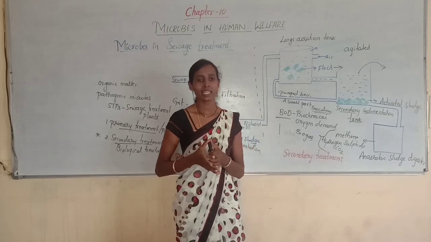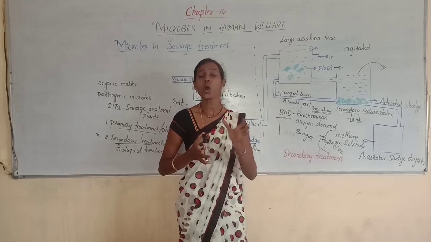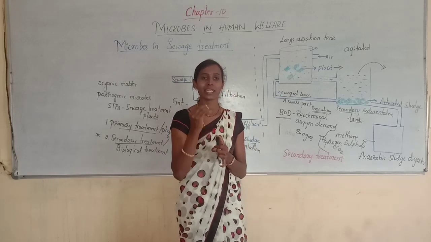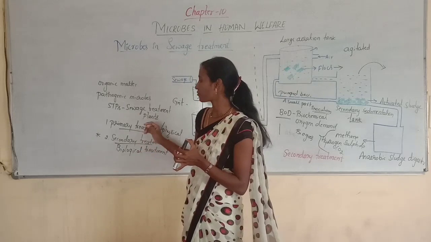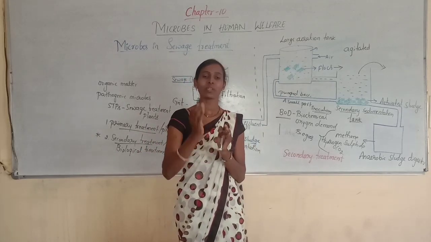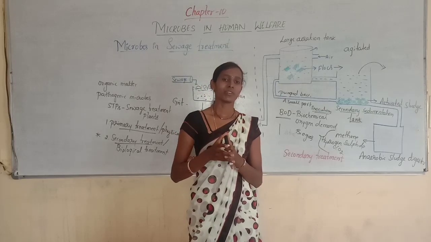Ganga Action Plan and Yamuna Action Plan. With the help of these action plans, they are saving those two rivers. And under this action only, they were trying to build many sewage treatment plants so that only treated waste will be discharged into the water bodies. So that completes the sewage treatment.